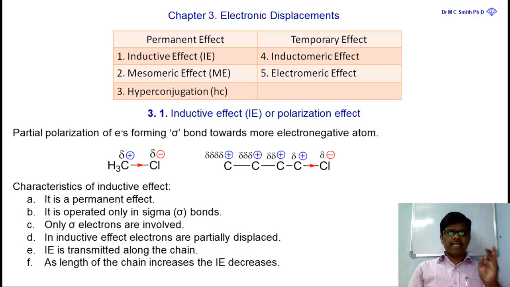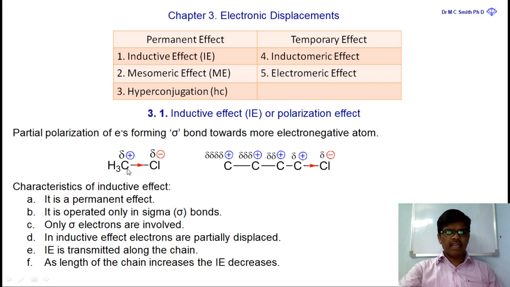What happens in the inductive effect? In the inductive effect, partial polarization of electrons takes place. For example, if we take an alkyl halide, methyl chloride, in between carbon and chlorine, we know that chlorine is a more electronegative atom when compared to carbon.